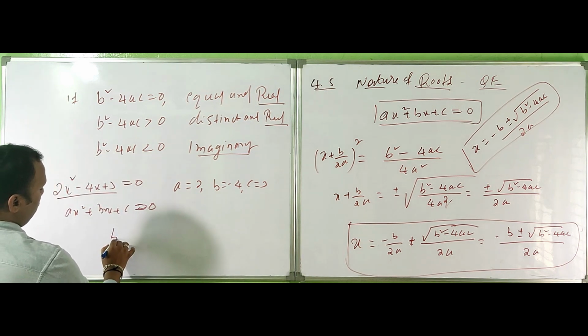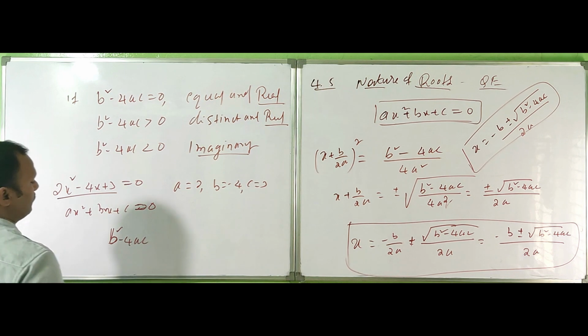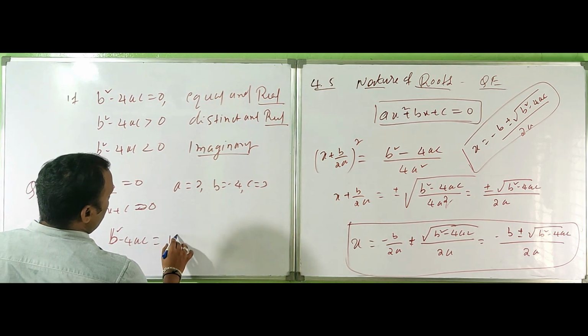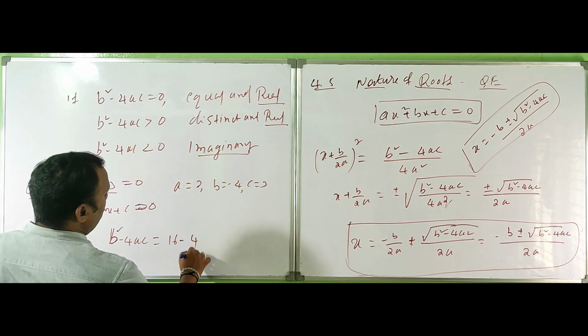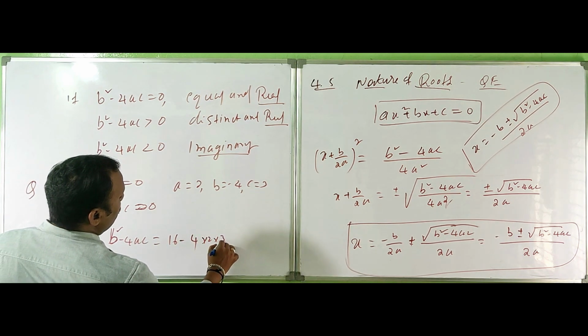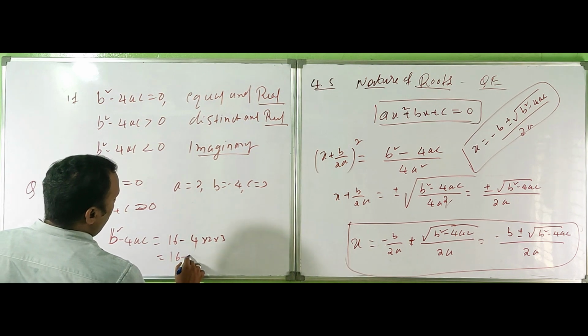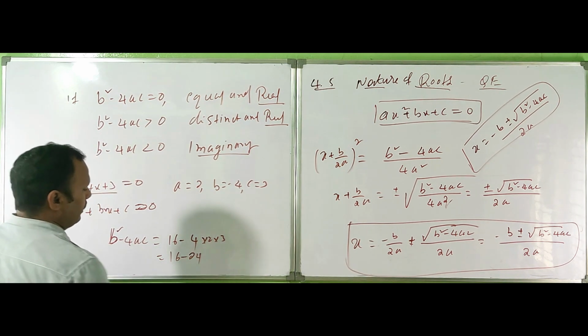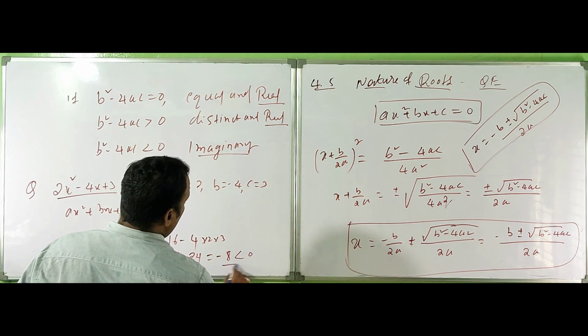So our discriminant is b square minus 4ac. That is minus 4 whole square, which is 16, minus 4 into 2 into 3, which is 24. So 16 minus 24 is minus 8, less than 0.